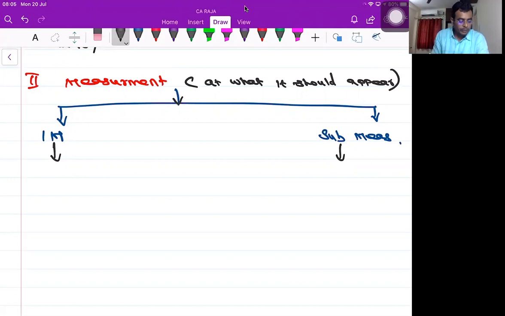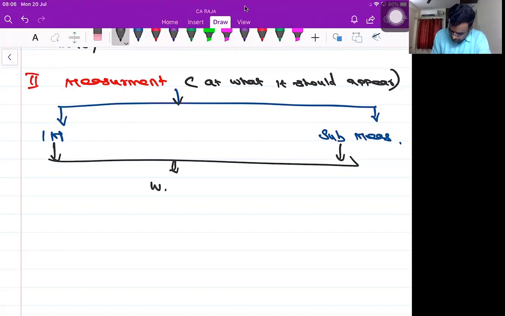Inventories always should appear at the lower of cost or net realizable value, whichever is lower. Cost or NRV. Net realizable value.